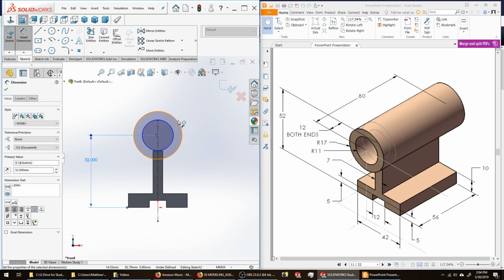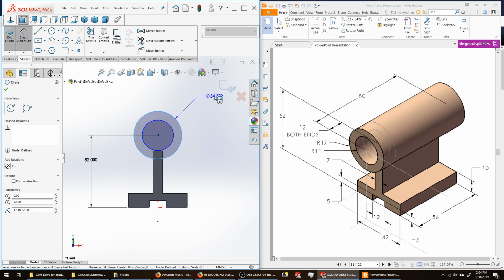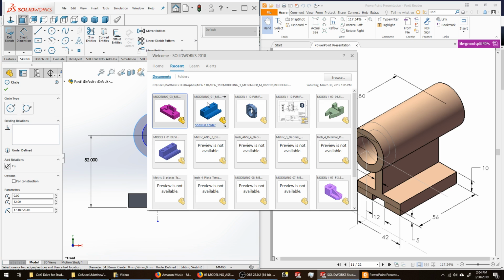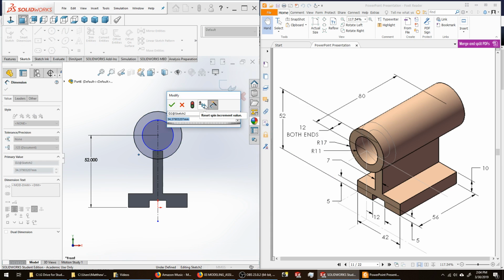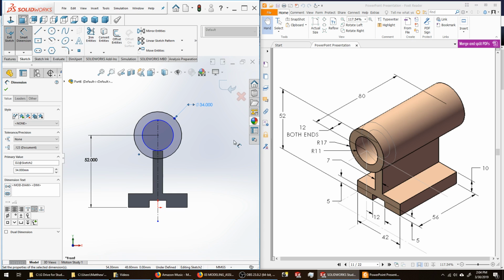I'm going to dimension my outer circle. By the print, it's a 17 millimeter radius. Our value is being shown as a diameter. Once I pick it, I can do 17 times 2. The radius times 2 will equal the diameter, or if you know that 17 times 2 is 34, you could just do that.